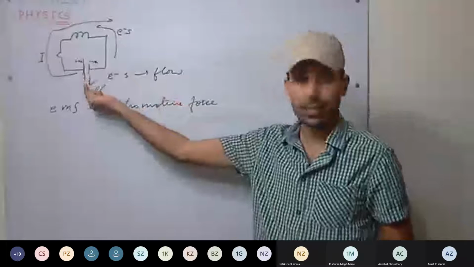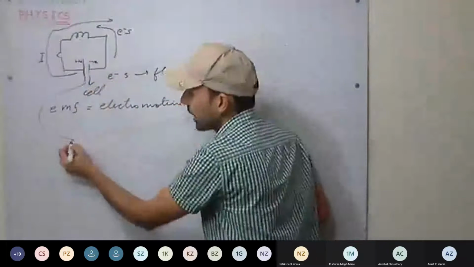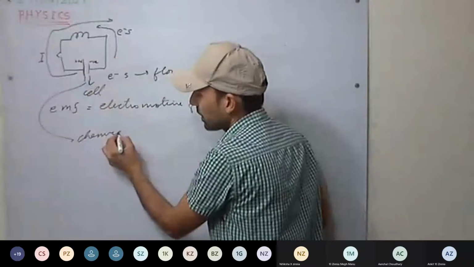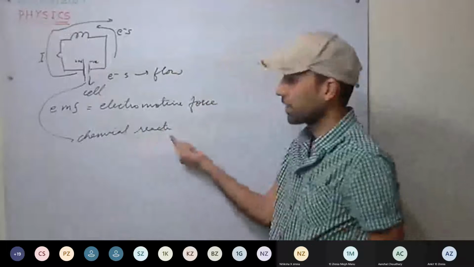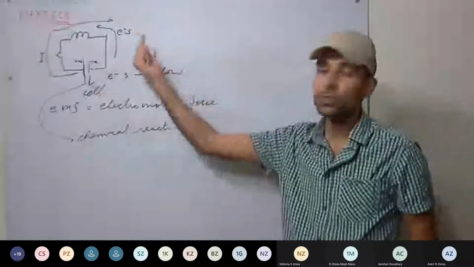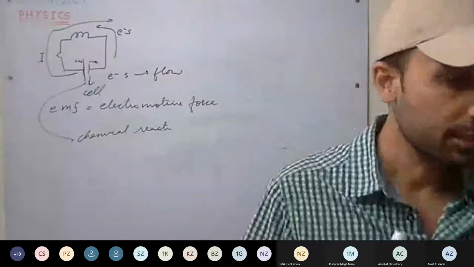Now how is this force generated? Something is happening inside the cell. Some chemical reaction is taking place inside the cell. That reaction is forcing the electrons to flow in the circuit. Is this clear?